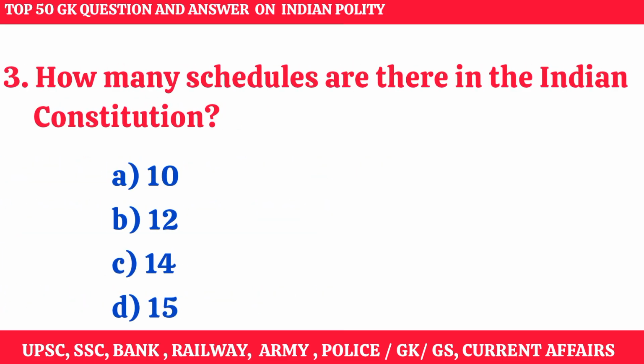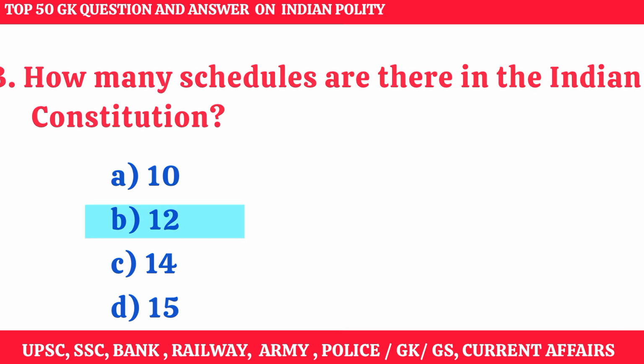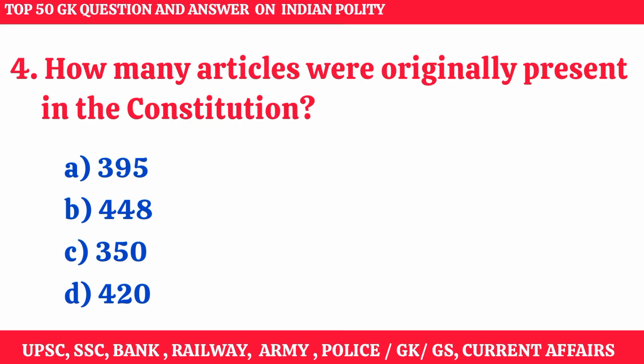How many schedules are there in the Indian Constitution? Right answer option B, 12. How many articles were originally present in the Constitution? Right answer option A, 395.